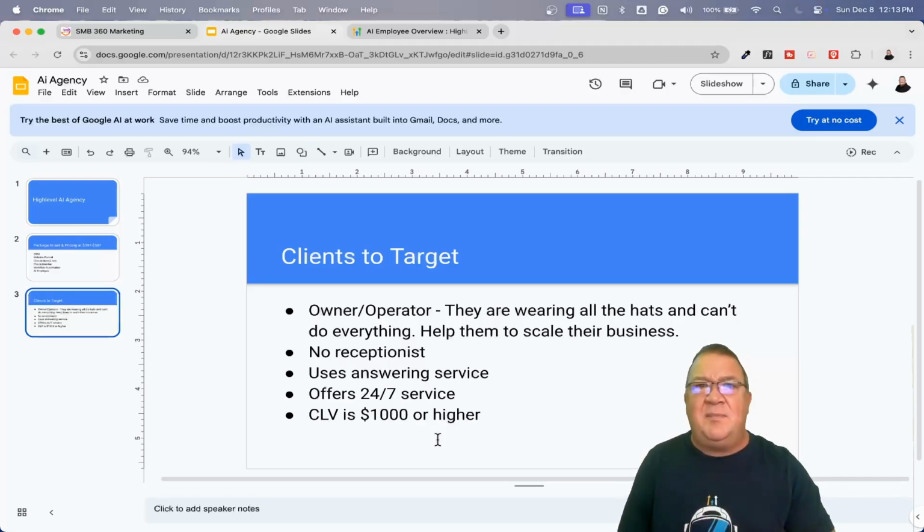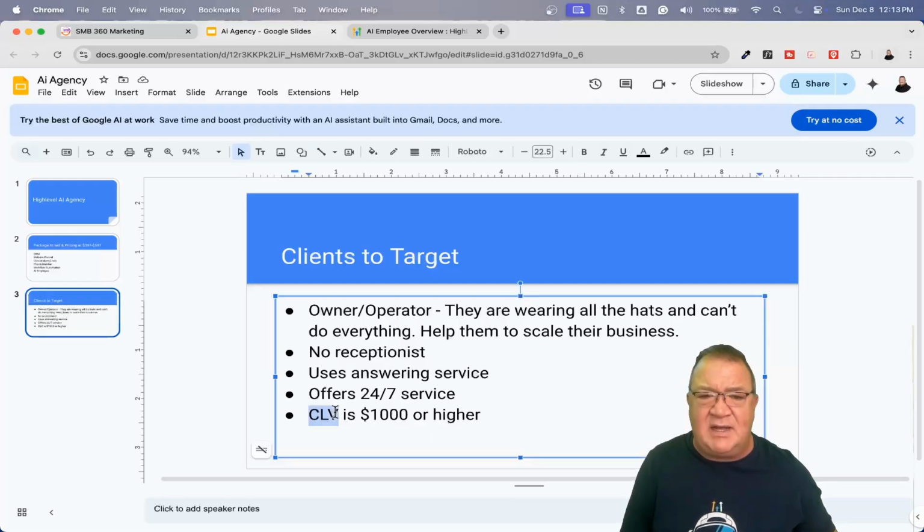But having reputation management is something else that you can help them out with, along with answering the phones and getting more customers. Now, the last thing I want to sit back and look at here specifically is I would recommend businesses where, and if you take a look, CLV is customer lifetime value. Now, people don't necessarily understand what that means, but a business owner will.